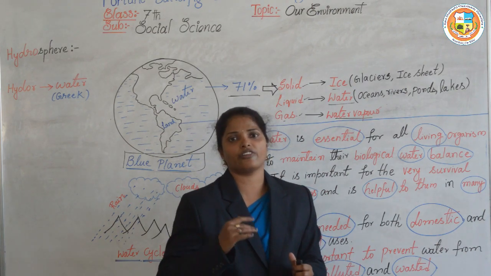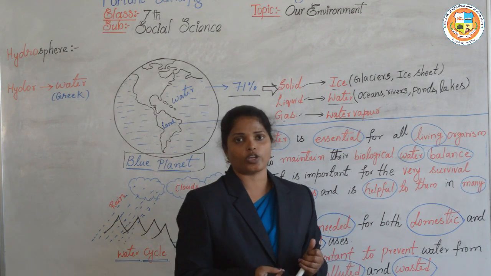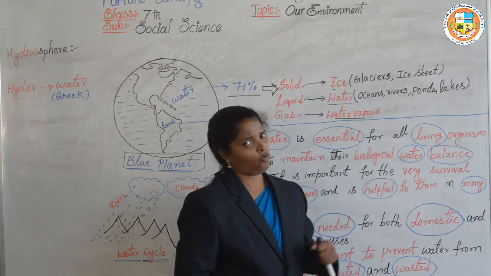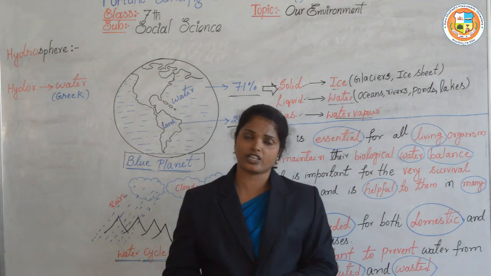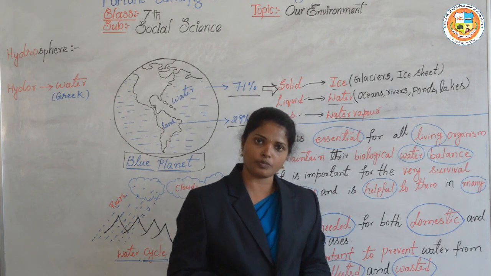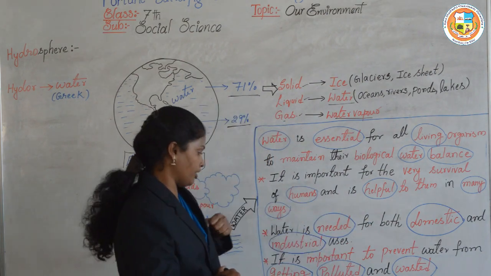For cooking, bathing, cleaning, for everything we use water. Next, water is needed for both domestic as well as industrial purposes. In industries also they use water.